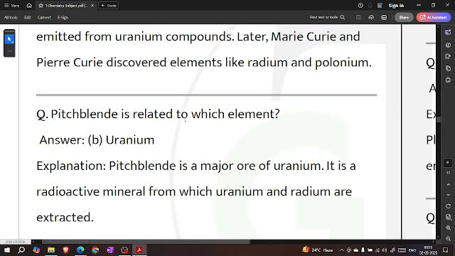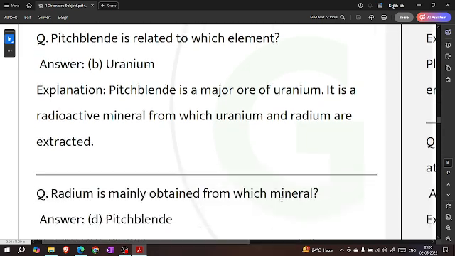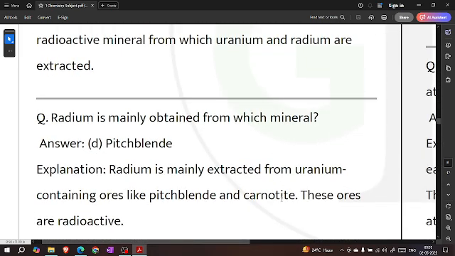Pitchblende is related to which element? Uranium. Pitchblende is a major ore of uranium. It is a radioactive mineral from which uranium and radium are extracted. Radium is mainly obtained from which mineral? Pitchblende. Radium is mainly extracted from uranium containing ores like pitchblende and carnotite.